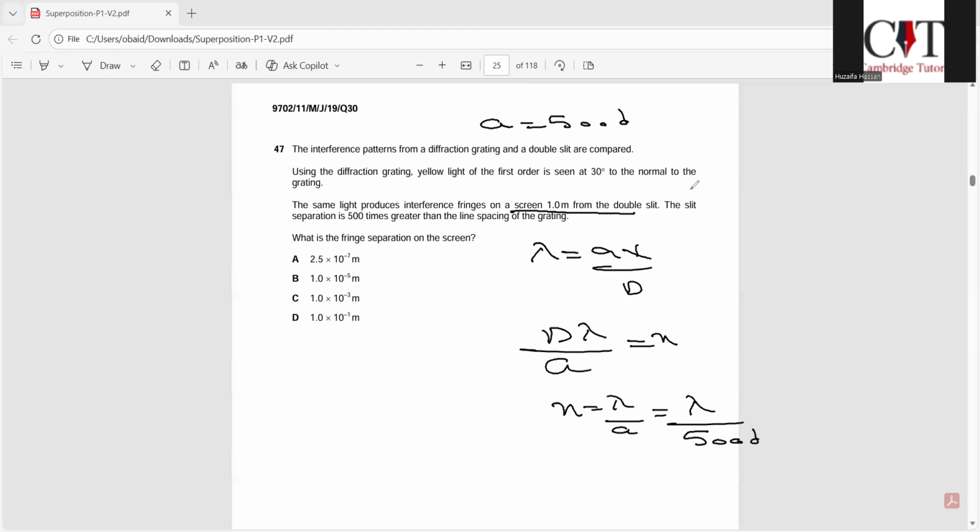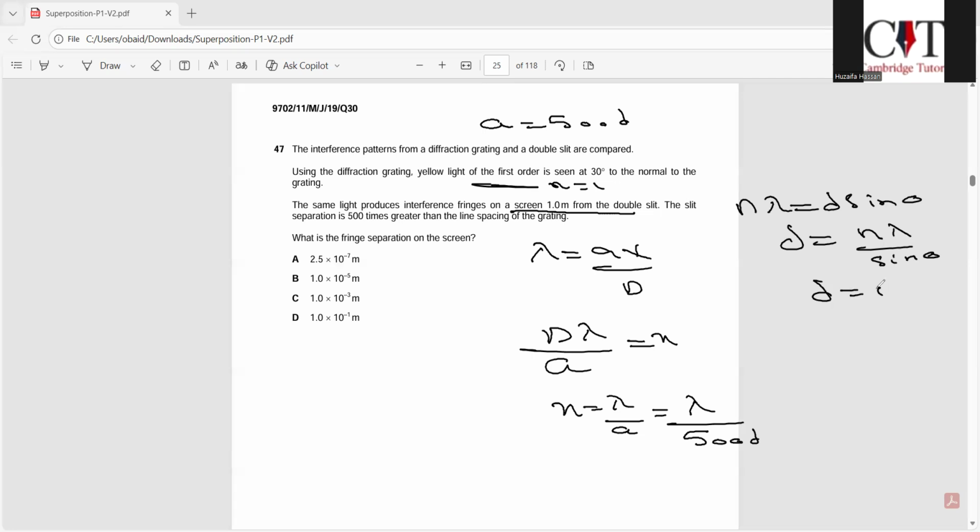Now we have the formula for diffraction grating: n lambda equals d sine theta, so d would be n lambda over sine theta. Your n is the order number, and the yellow light is of first order, so n is equal to 1.